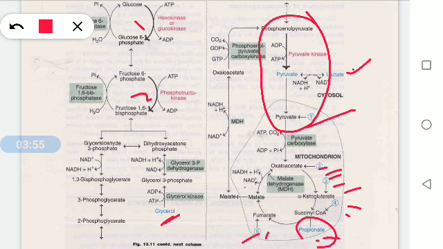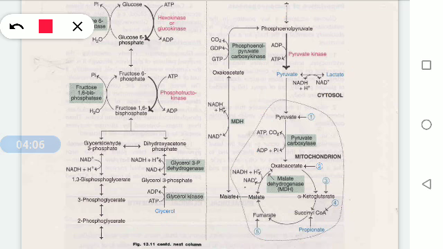These will enter into gluconeogenesis by means of the Krebs cycle. The Krebs cycle is the main path through which all these glucogenic amino acids will enter.